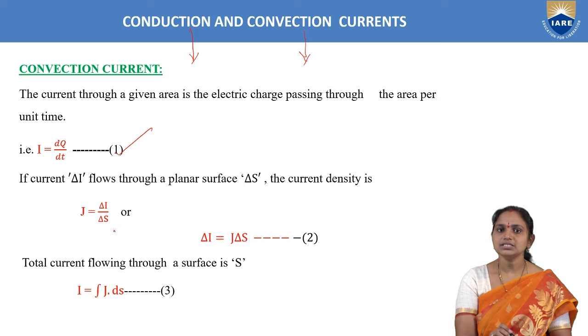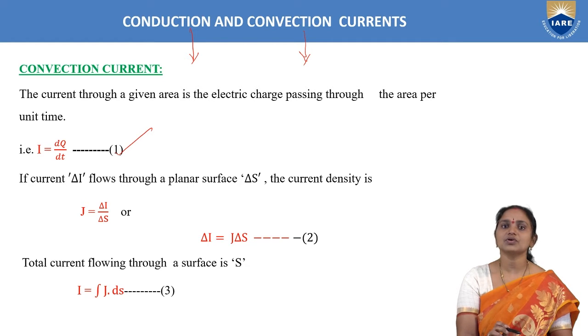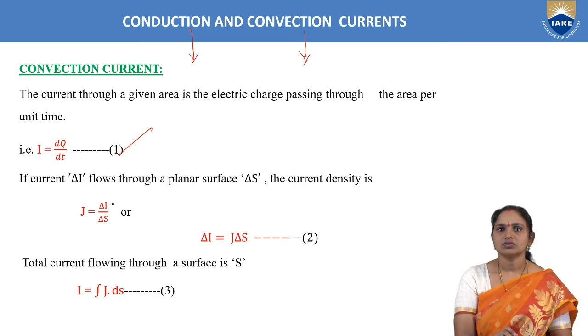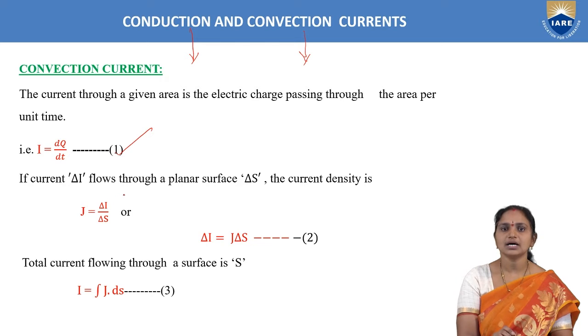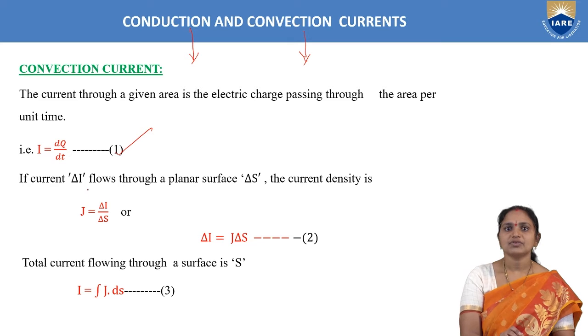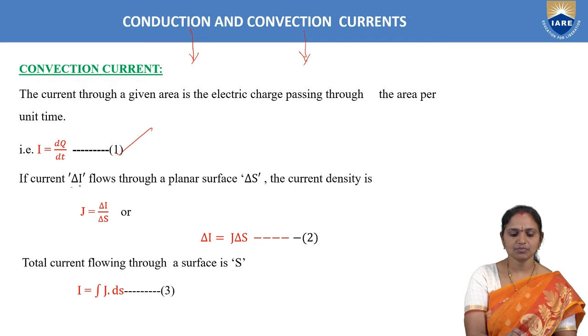Here dq by dt means we are taking only a small portion of the charge within a given small time, that is, differential charge and differential time. Thereby we will get a small current only, and to get the total current we have to integrate that. So the current I is given as dq per dt, with equation 1.